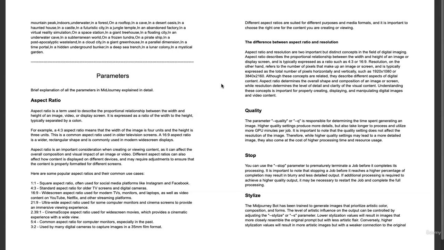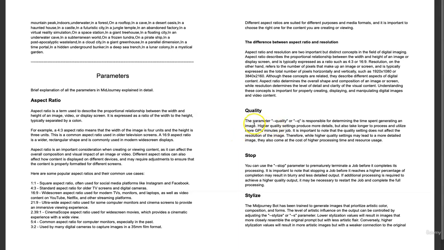Whereas the aspect ratio determines the overall shape and composition of an image or screen, resolution determines the level of detail and clarity of the visual content. So it is important that we understand the difference between the two concepts so that we can properly create, display and manipulate the different images that we're creating here.